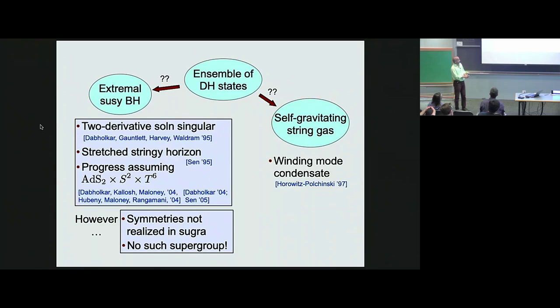It's called the self-gravitating string gas, which is triggered by the fact that in the Euclidean theory, there's a thermal circle and there's a certain winding mode of the heterotic string. When the circle becomes small enough, this mode becomes nearly massless, and that can condense, and the solution involves such a condensate.